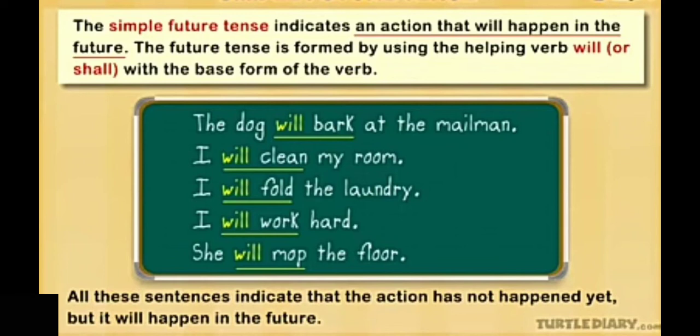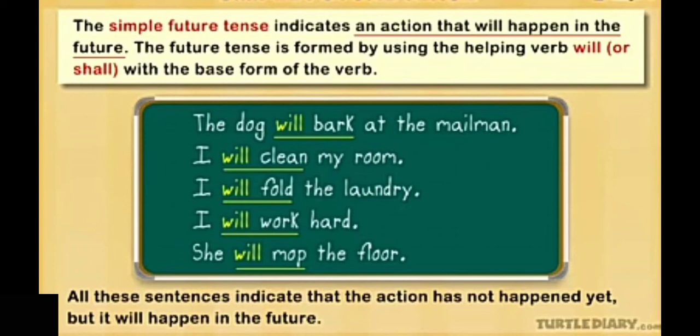The future tense is formed by using the helping verb will or shall with the base form of the verb. The formation of simple future tense is made by using will or shall as an auxiliary verb along with the main verb, the V1 form, right? Here we have a few examples.